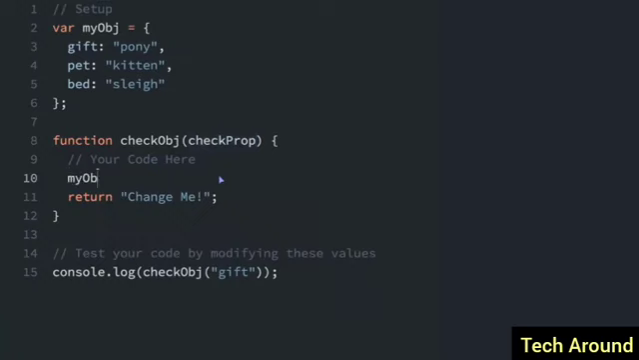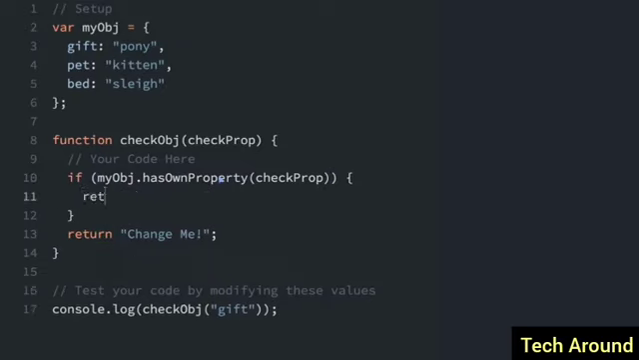We'll do myObj, that's the object up above, dot hasOwnProperty, and then we pass in the property we're going to check, which is checkProp. This is either going to come back as true or false if it has the property. So let's make this into an if statement. If my object has its own property checkProp, and if that's true, we're going to return myObj and then use bracket notation, checkProp. So we're going to return the value of that property. Else, we're going to